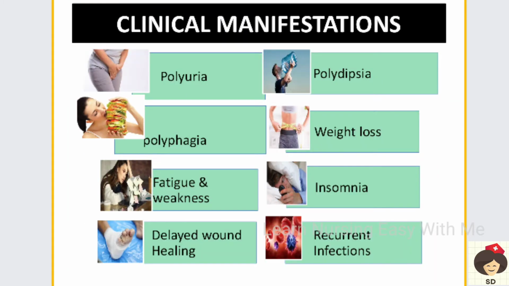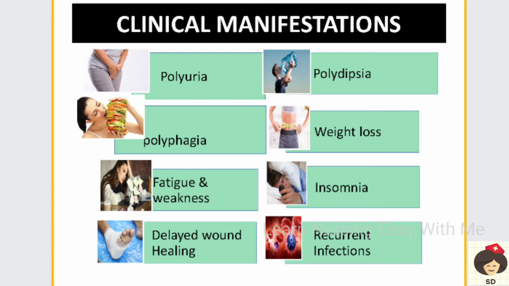And next, coming to the clinical manifestations, the patient will have polyuria, that is increased urine output, polydipsia, that is increased thirst, and polyphagia, that is increased eating, the patient always feels hungry. The patient will have weight loss because glucose is not properly metabolized and not taken to the tissues properly, and fatigue and weakness.